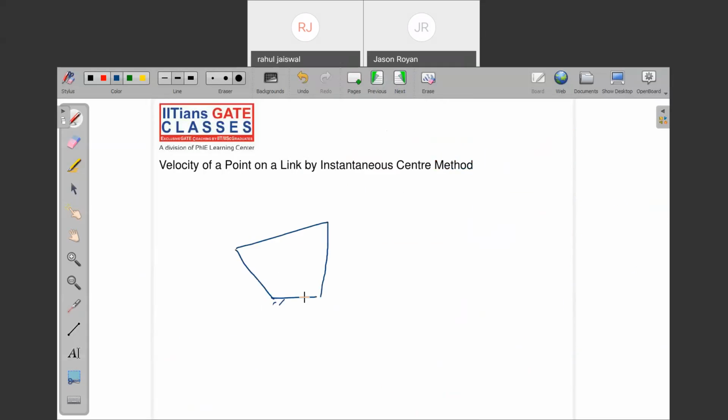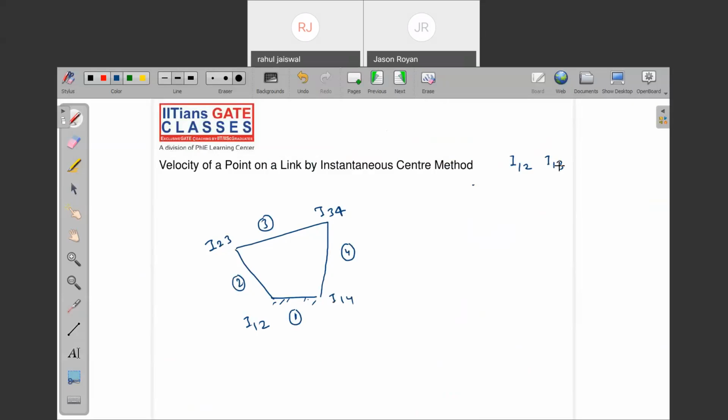Let's say this is the mechanism we are having. This is I12, this is I23, I34, this is I14. This is link number 1, link number 2, link number 3, link number 4. See, what are the instantaneous centers of rotation we can find out? We will be having 6 different instantaneous centers of rotation. What are they?